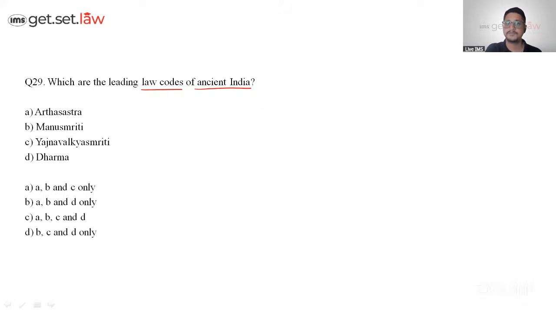Next is Dharma. Dharma is a fundamental concept of law. Dharma is the way you do duty, righteousness. So ancient Indian law was based on Dharma. It's the foundation of it. So if we say all four come together, the answer will move towards option C. Got it? Clear, all of you?